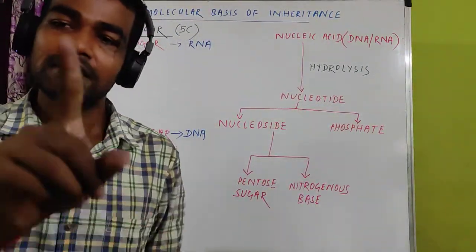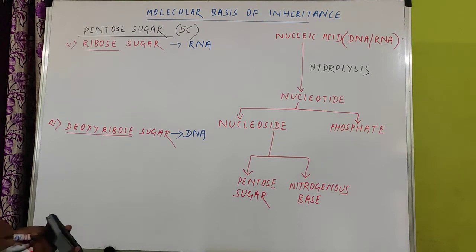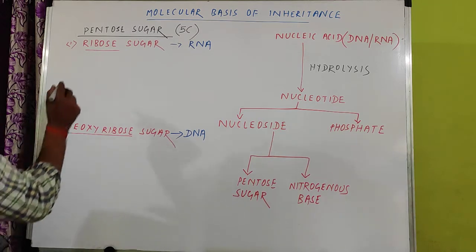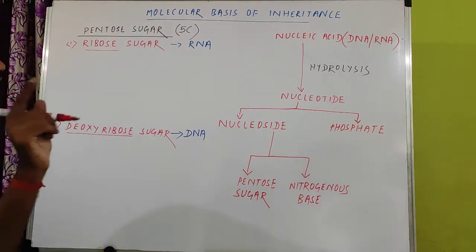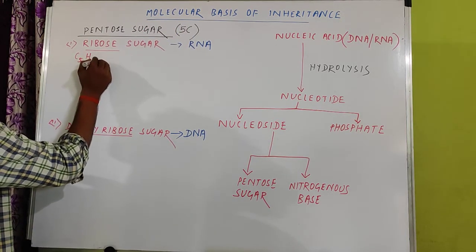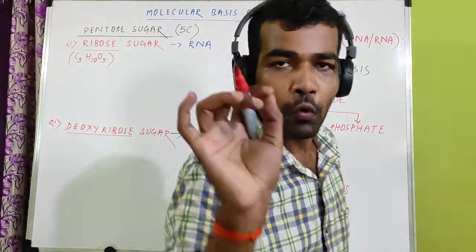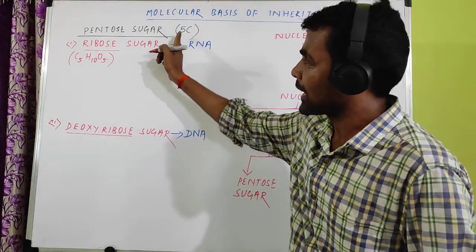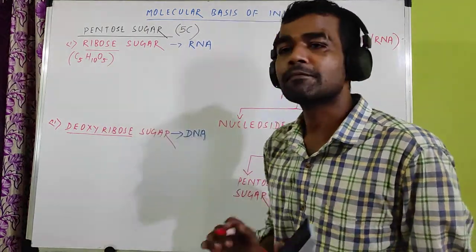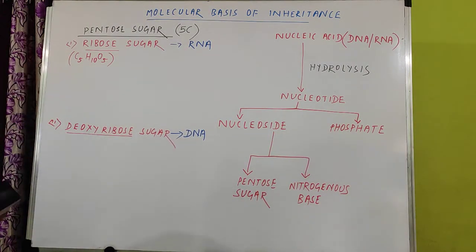So in C6H12O6, only hydrogen is double. Carbon and oxygen remain in the same number. Similarly, what will be the formula of ribose sugar? It is a pentose sugar. It is not 6 carbon containing, it is 5 carbon. So I can write C5H10O5. No need to remember the formula. If you know the sugar is a pentose, 5 carbon containing, just double the hydrogen and carbon and oxygen remain the same. So C5H10O5 is the formula for ribose sugar.